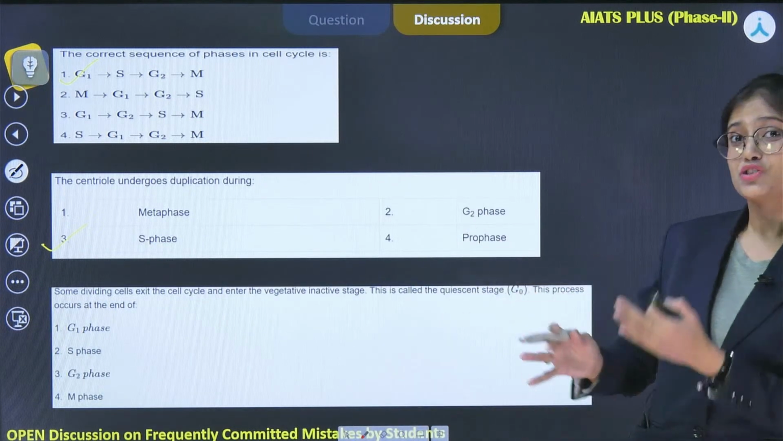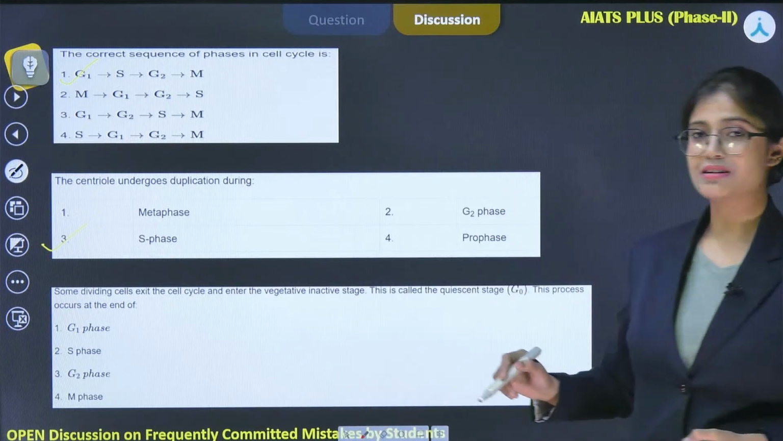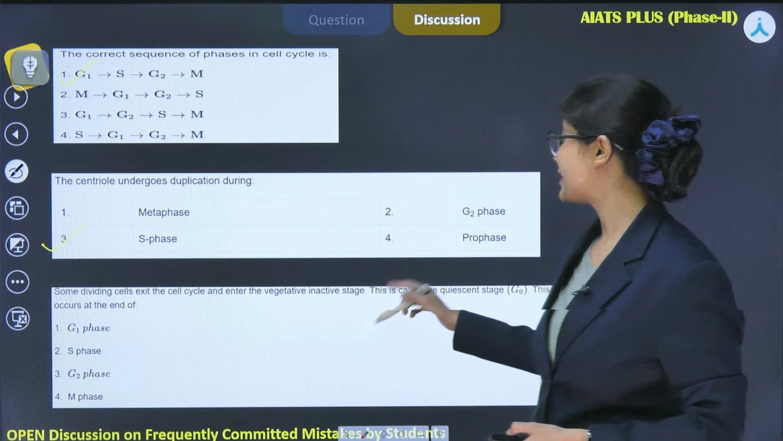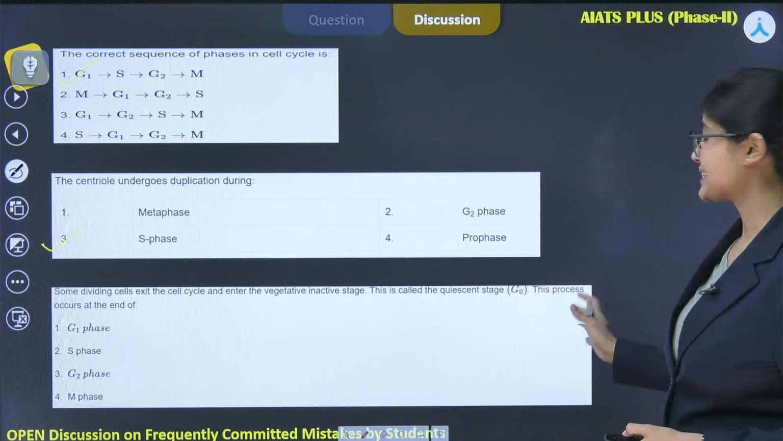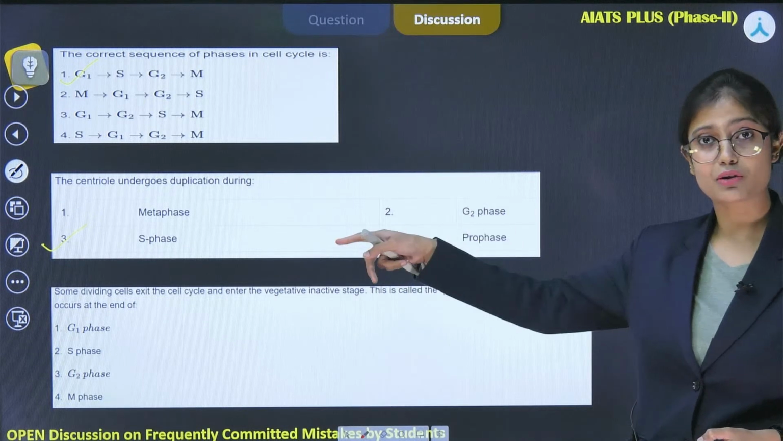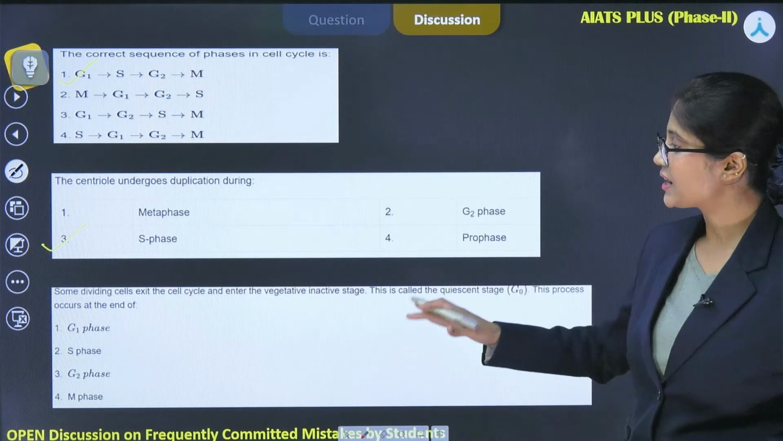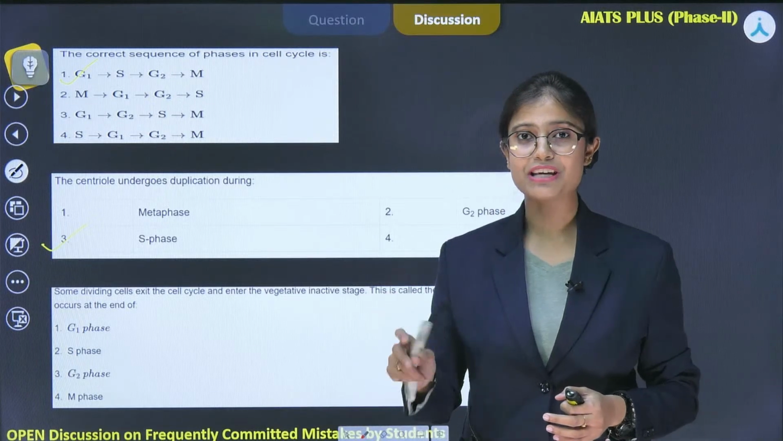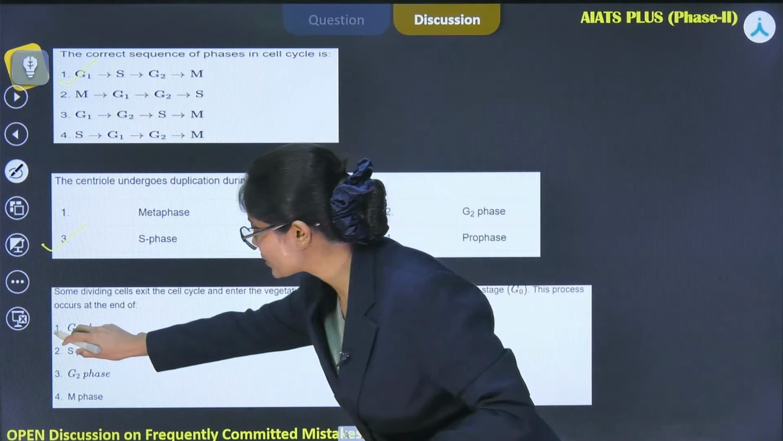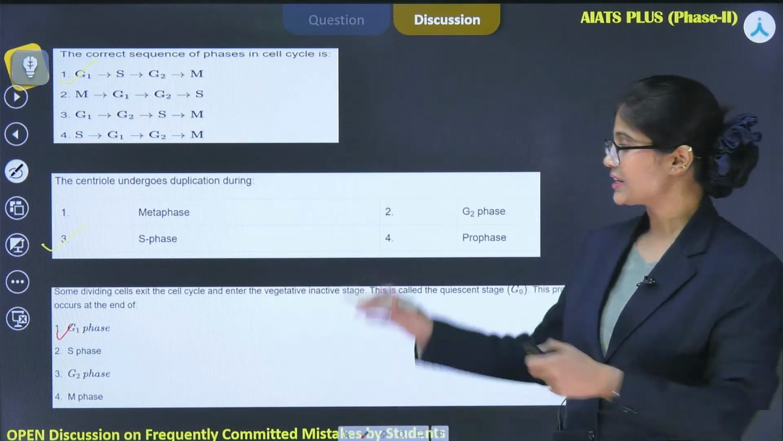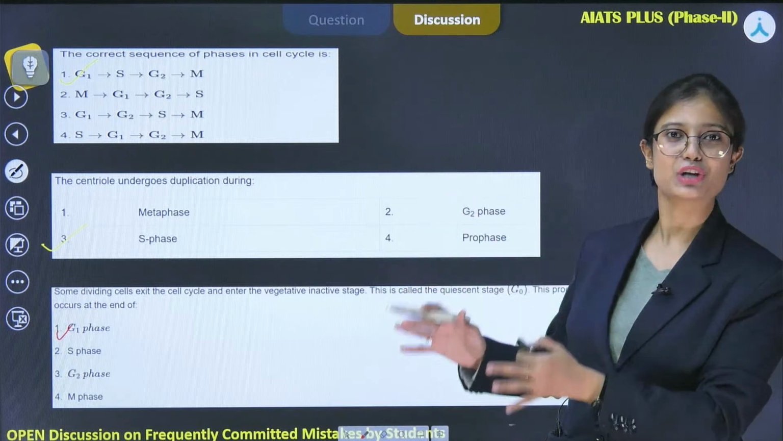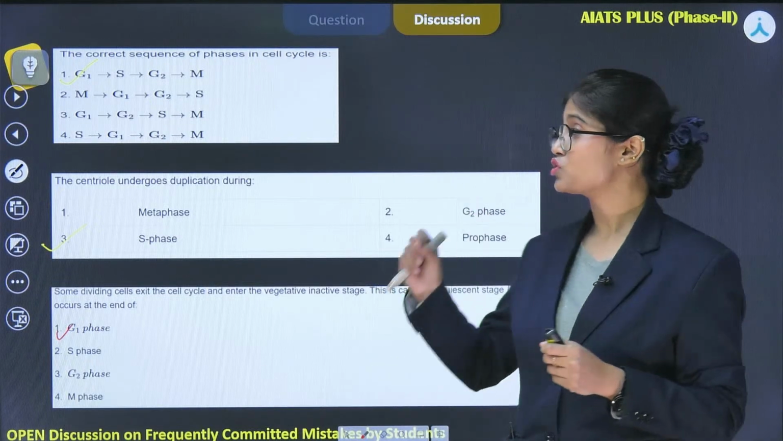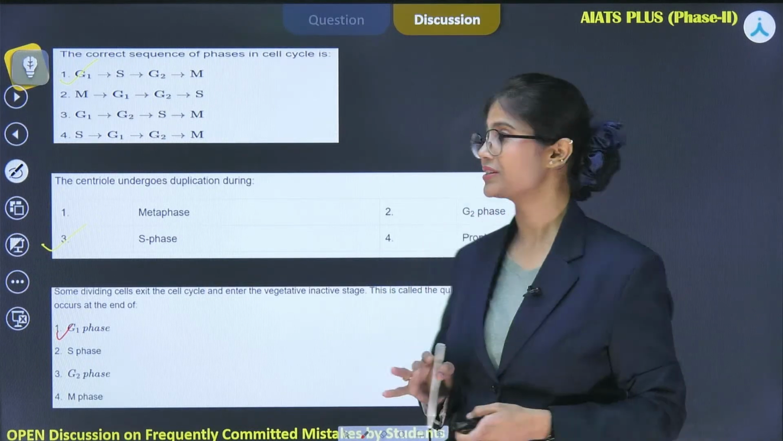Now the next question, which was again asked in the previous year, in 2024, says some dividing cells exit the cell cycle and enter the vegetative inactive stage. This is called the quiescent state, that is G0. Just now we have studied it in the question given in the slide. And this process occurs at the end of G1 phase, the gap 1 phase of the cell cycle. So the correct answer is option 1. This is how the question has been asked from this particular topic, from just interphase. Here you just have to remember how tightly controlled they are, right?